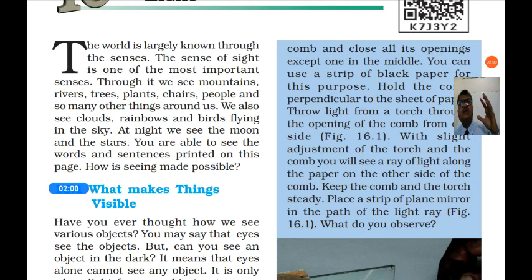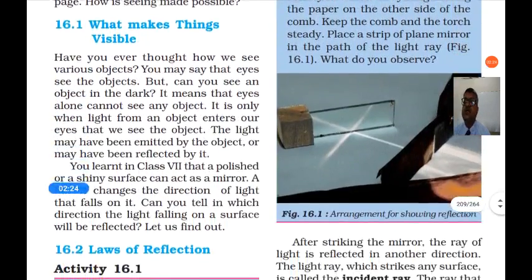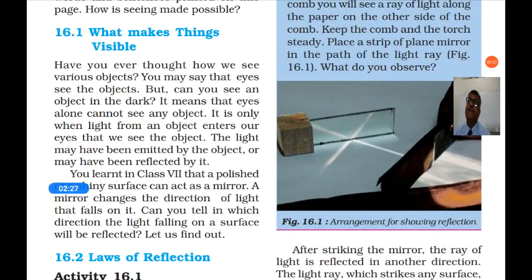So everything we can see, from an amoeba or bacteria through a microscope, and you can also see the largest mountain with your eyes. You can see planets, you can see stars. So the sense of sight is very important to see the world. And how do these things appear? What makes things visible? How are things visible to our eyes?